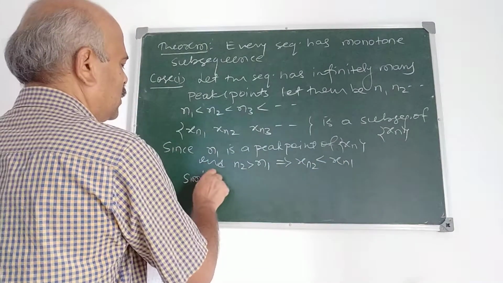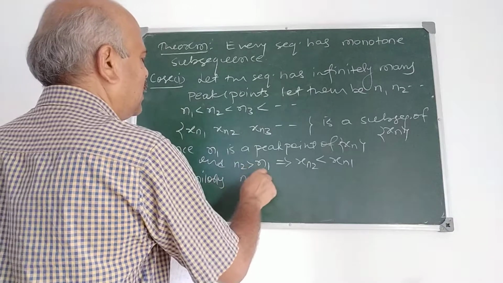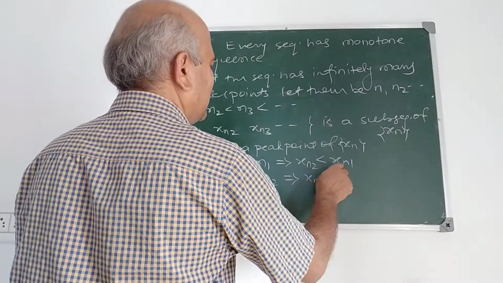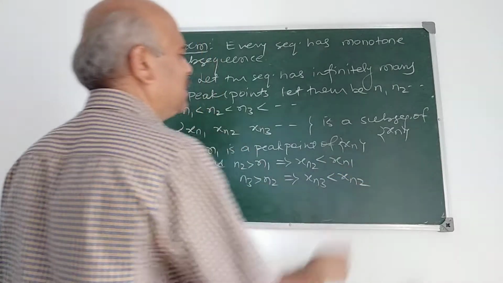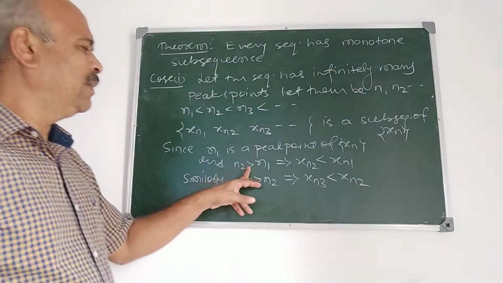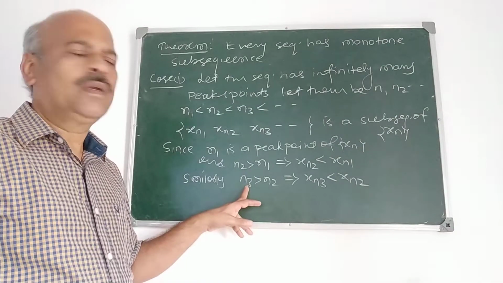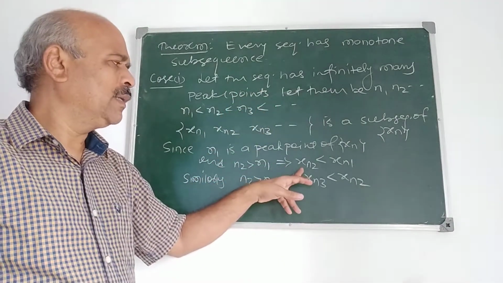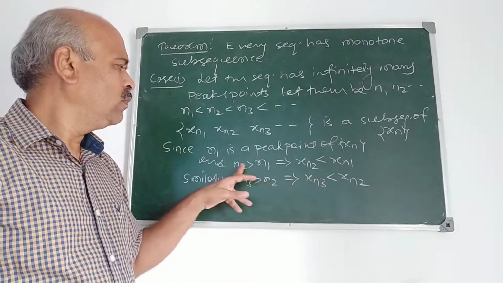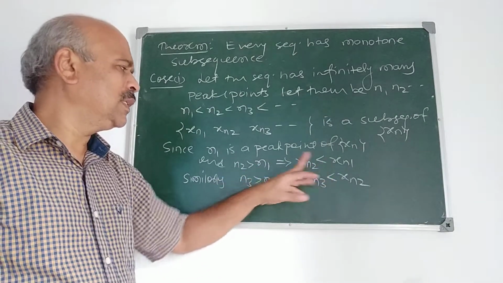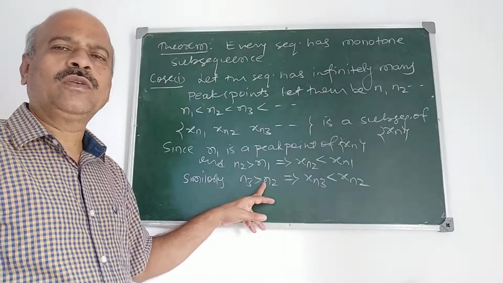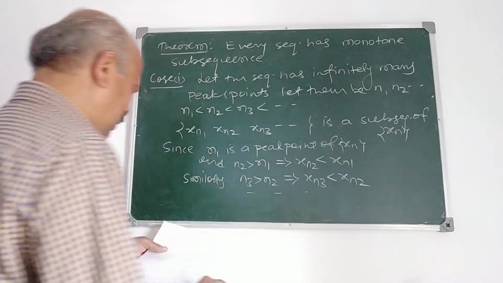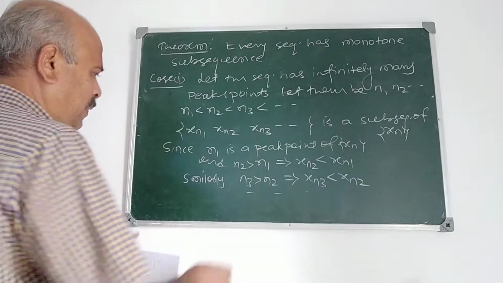Similarly, n3 greater than n2 implies x_{n3} is less than x_{n2}, because by the definition of peak point. Understand the definition of peak point again: applying it, n2 greater than n1 implies x_{n2} less than x_{n1}, and n3 greater than n2 implies x_{n3} is less than x_{n2}.